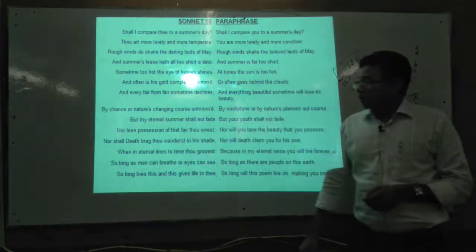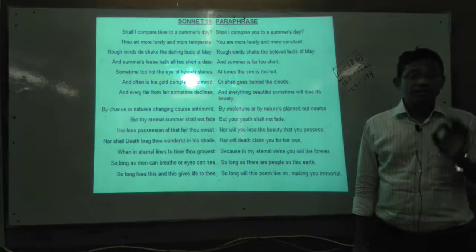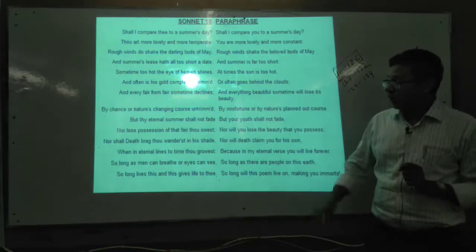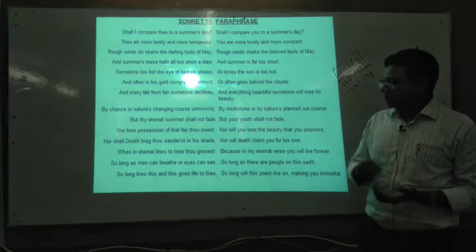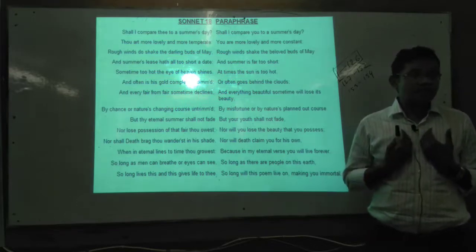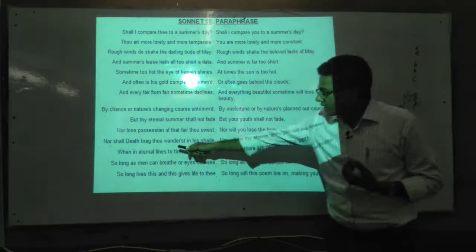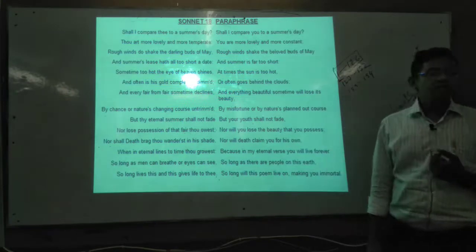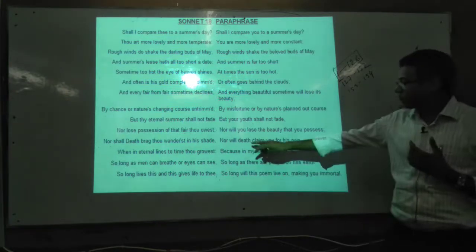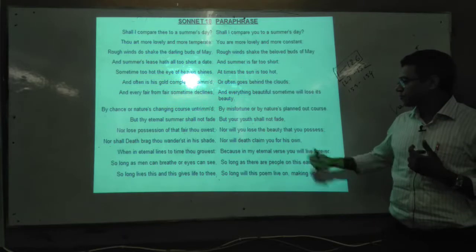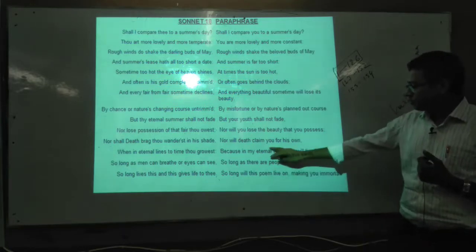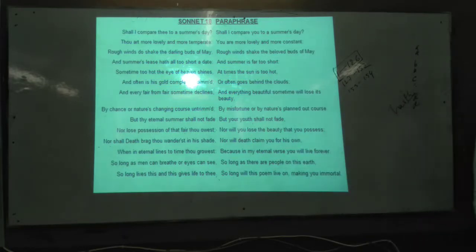What? Nor shall death, here death is a word, death is a personification. You have said, nor death boast, what does it mean? The claim, his own property, the wonders in his shades. So death cannot what? Nor will death claim you for his own. He cannot say that you are his or death's property. So here death is a personification.